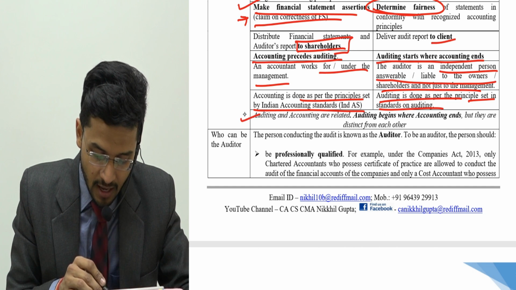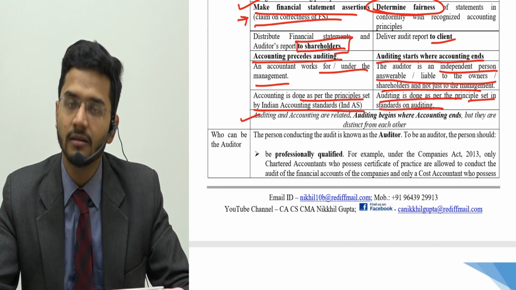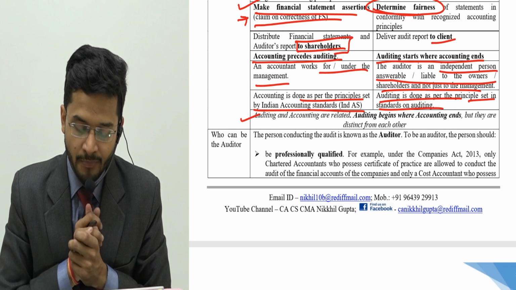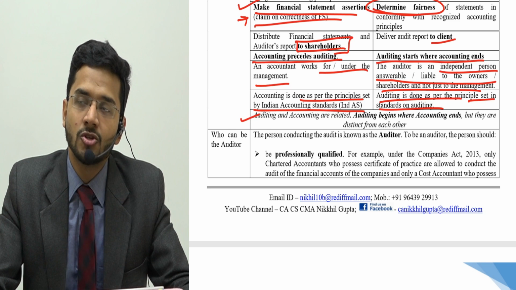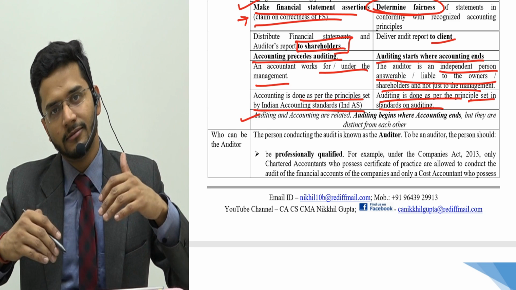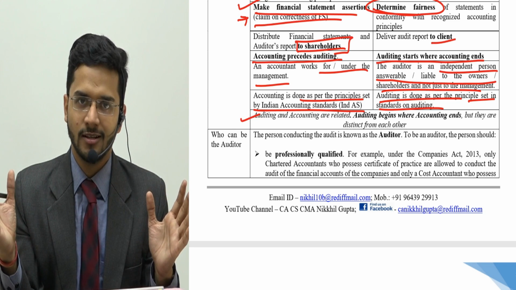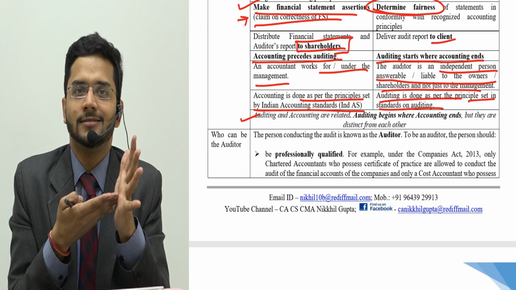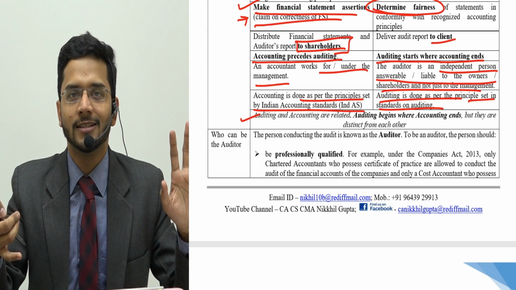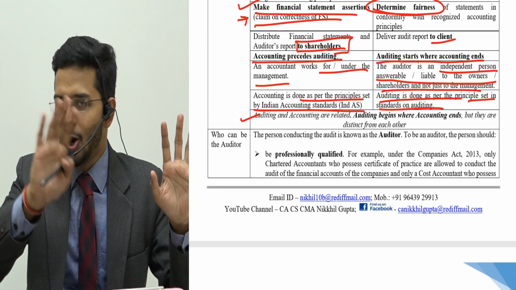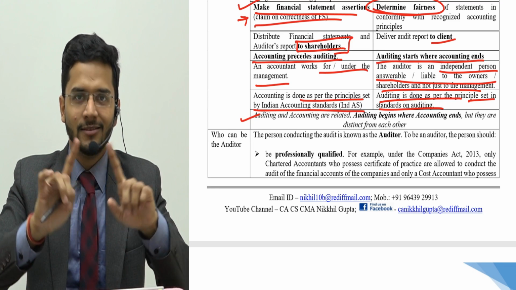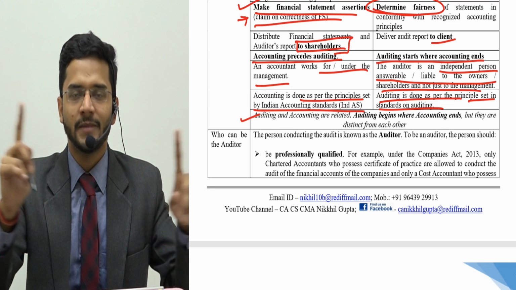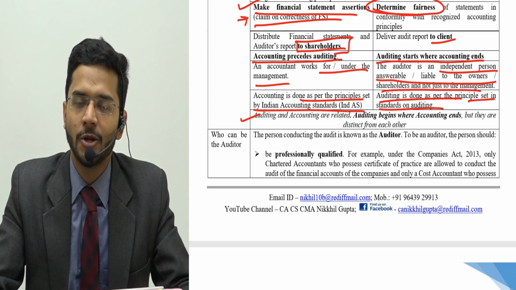That is the difference. One common statement: auditing and accounting are interrelated. Obviously they are related to each other. Auditing begins where accounting ends, but they are distinct from each other. So in a way we can say that they are related as well as distinct from each other, because accounting is incomplete without auditing, and auditing cannot happen without accounting. So both of them are related to each other, but again their scope, their emphasis, their area of operation is absolutely different.